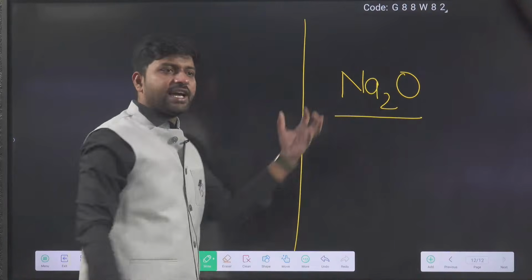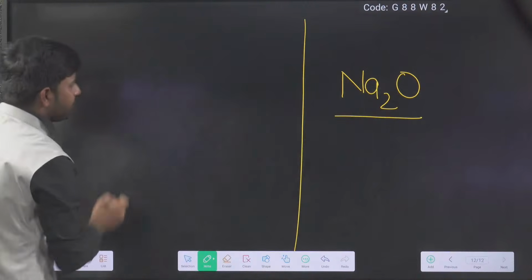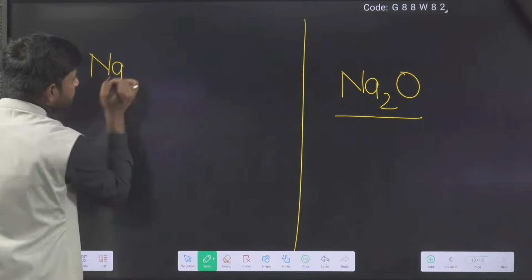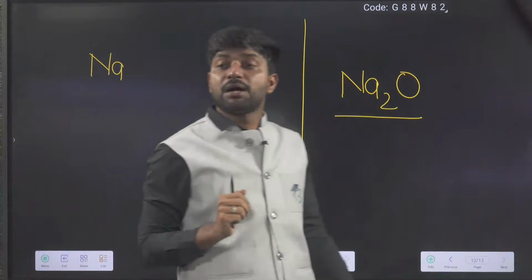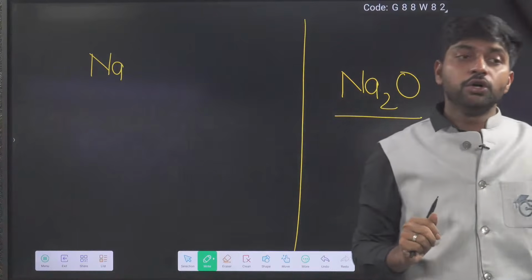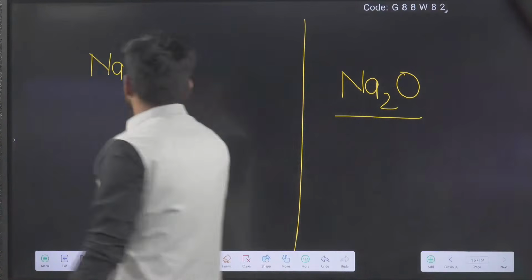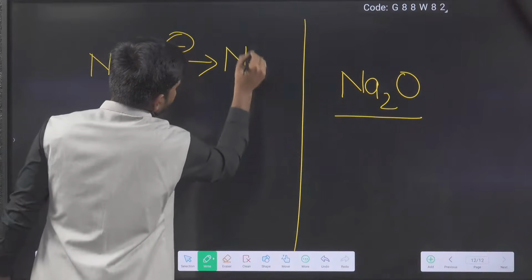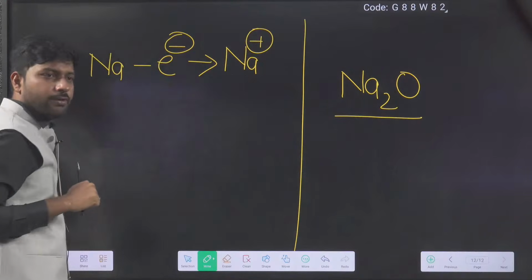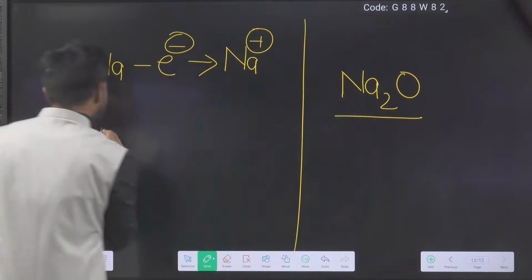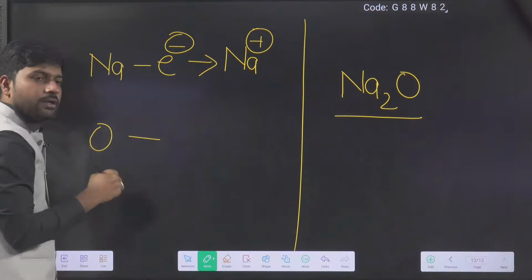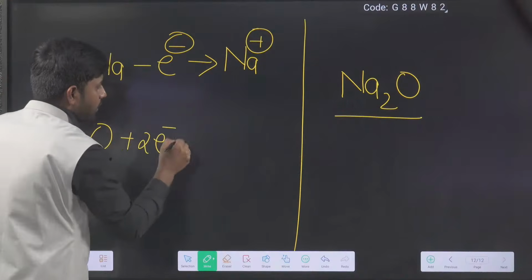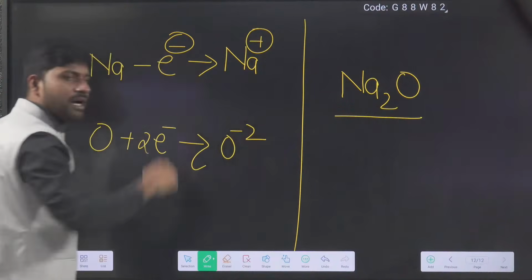In which manner has it formed? Think, it is very simple. Take sodium: atomic number 11, nearest noble gas neon. What will it do? Remove 1 electron. Very good. So it removes 1 electron and becomes Na+. Oxygen atom has 8 electrons, nearest again neon. It will take 2 electrons and try to convert itself into O2-.